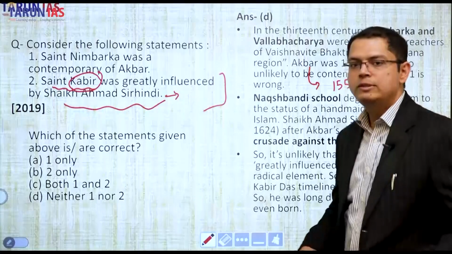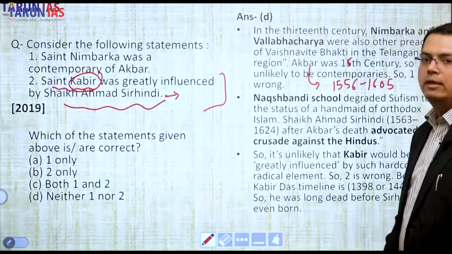Such religious policies aimed at promoting religious harmony.